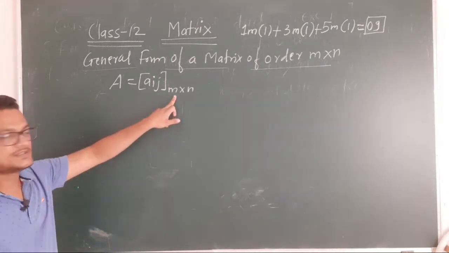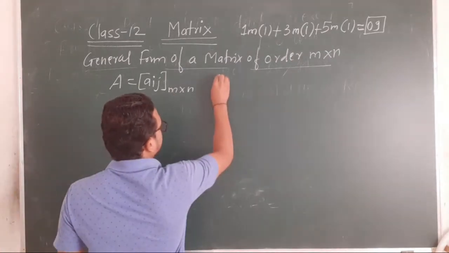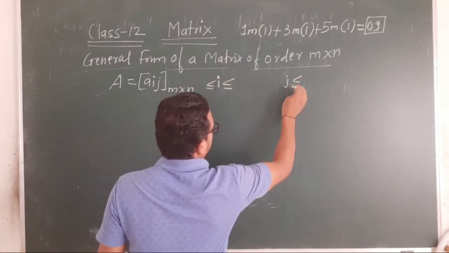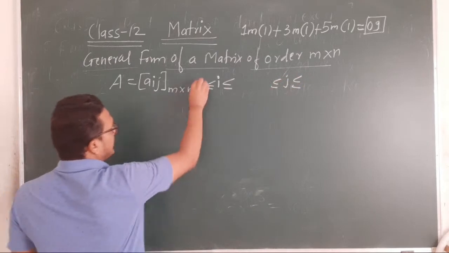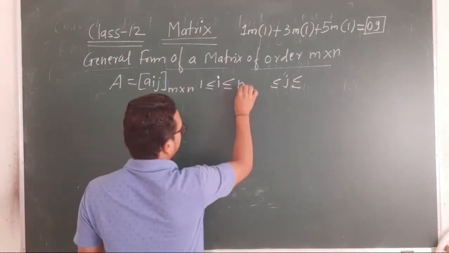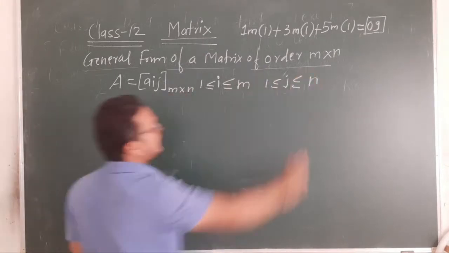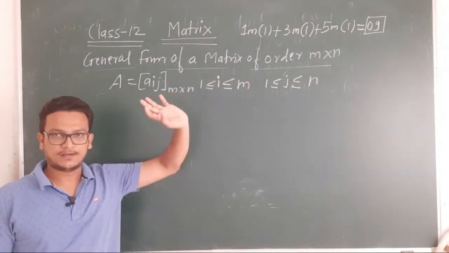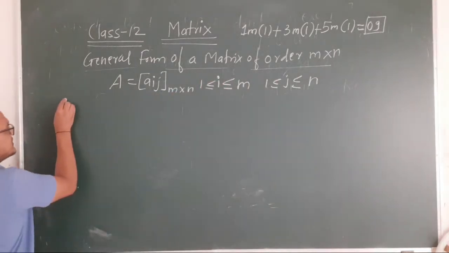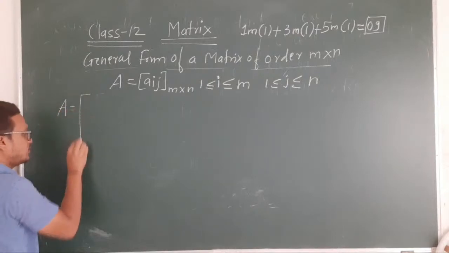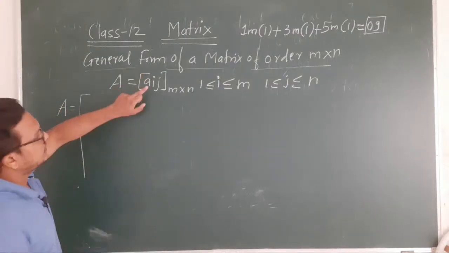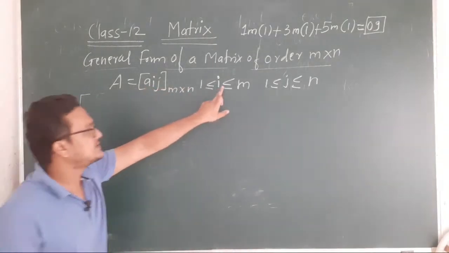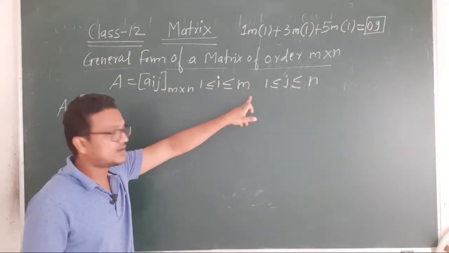Okay, order is m cross n, where I lies between 1 to m, J lies between 1 to n. So I is from 1 to m, J is from 1 to n. Okay, let us see now what is that general form. So matrix A is equals to, okay, so now in the place of I and J you have to just go on putting these values. I starts from 1 up to m, J starts from 1 up to n.